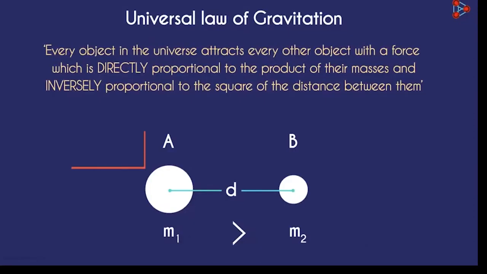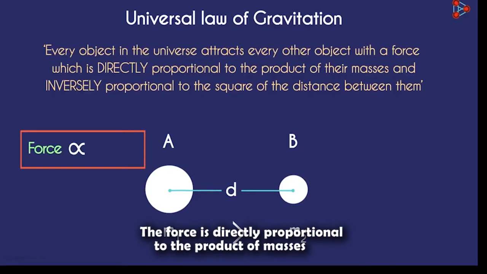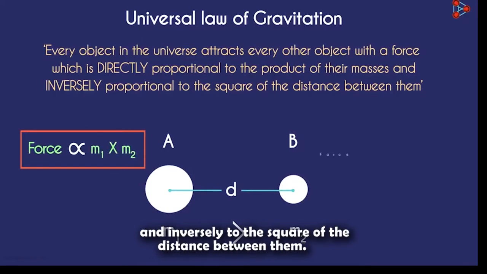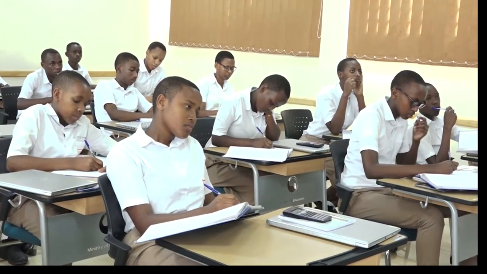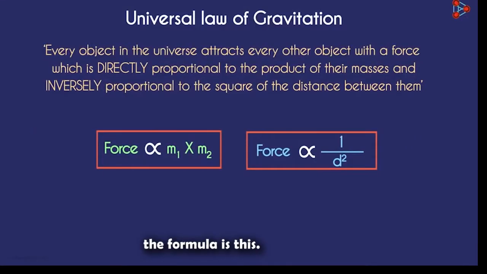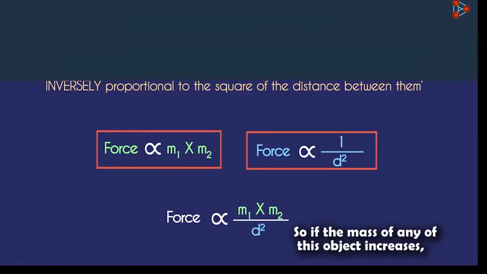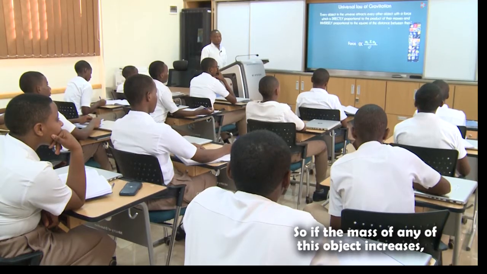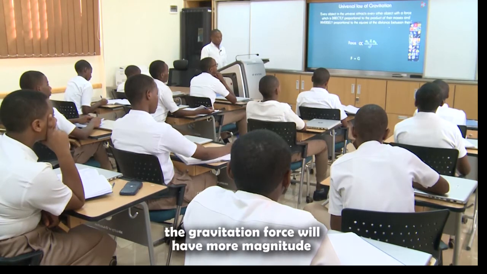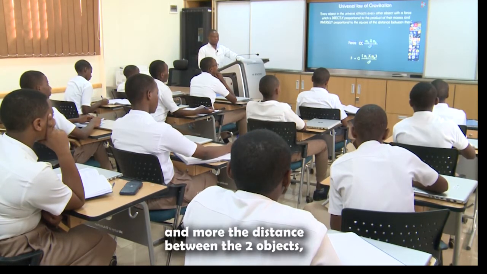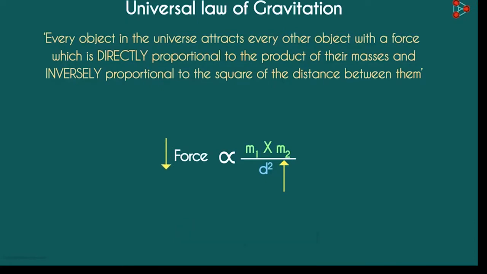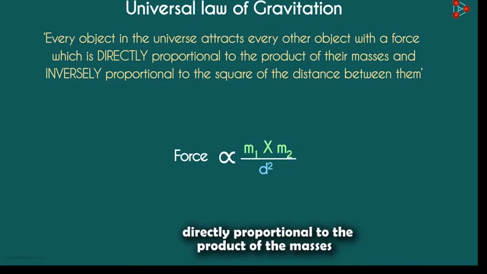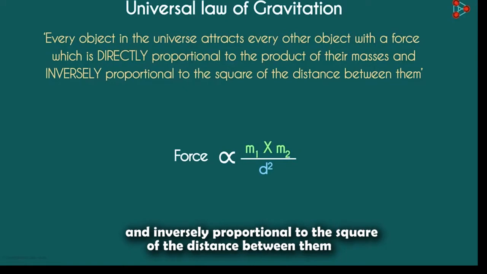Let me repeat. The force is directly proportional to the product of their masses and inversely proportional to the square of the distance between them. With this data, we can write it mathematically like this. So if the mass of any of the objects increases, the gravitational force will have more magnitude. And the more the distance between the two objects, the lesser will be the gravitational force. Directly proportional to the product of the masses and inversely proportional to the square of the distance between them.